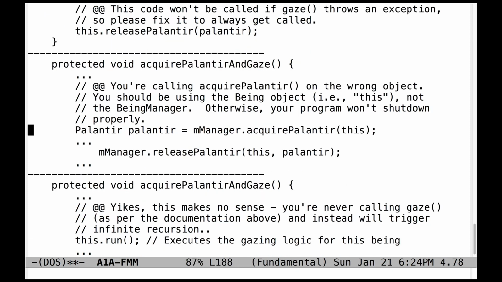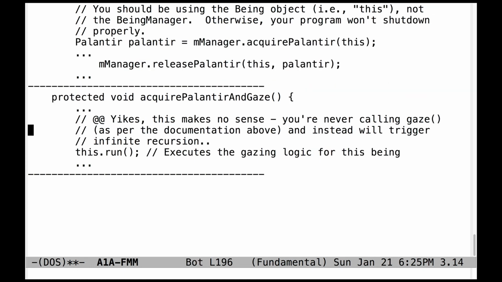This is a subtle problem. I had put out an earlier version of the skeleton that was not done quite the way it needed to be. So make sure you update the newest version of the skeleton. And this will be fixed when you do assignment 1B, because it will have the newer skeleton when you get it the first time. In this case, the code is calling acquirePalantir on the wrong object. It should be on the being object, in other words, on this, not on the being manager. And the reason this is important is otherwise the program won't shut down properly. It'll give a red color in the title bar when it finishes, because it won't have run the correct number of iterations.